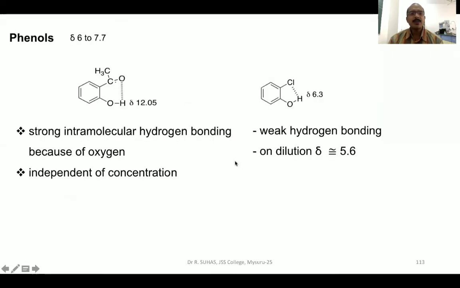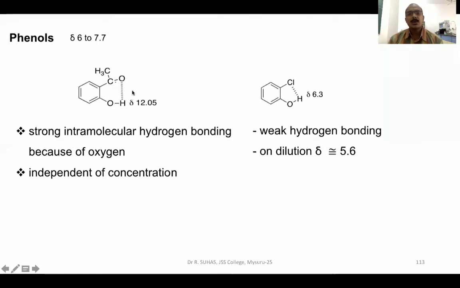Next, coming to phenols. Usually phenols will have the chemical shift from 6 to 7.7. Here, there are 2 substituted phenols. One is having C double bond O CH3. Another one is having chloro as the substituent. Both the substituents here are attached at the ortho position of the phenol, and hence you can expect hydrogen bonding.